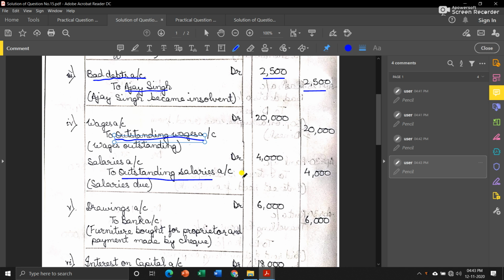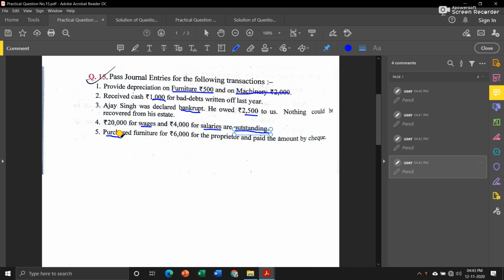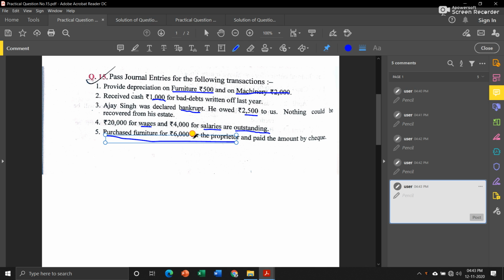Now these are something that you have to remember, or you can learn by heart this kind of transactions. Then next is purchase furniture for 6,000 for proprietor. Now remember, this purchase was done for the proprietor himself. That means it is a drawing, and he paid the amount by check.